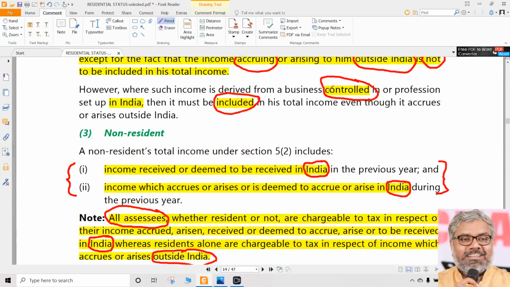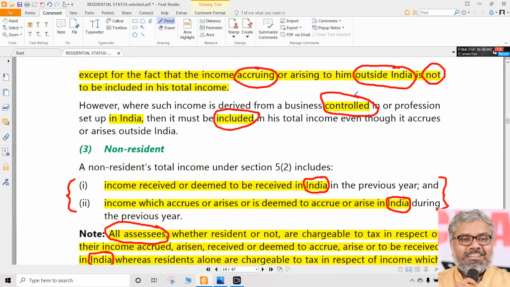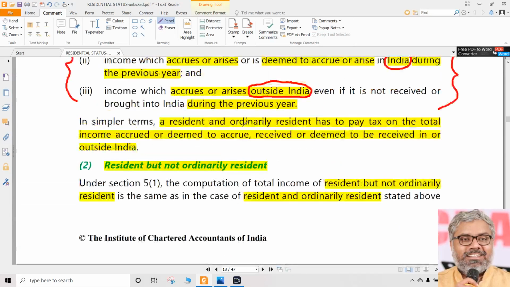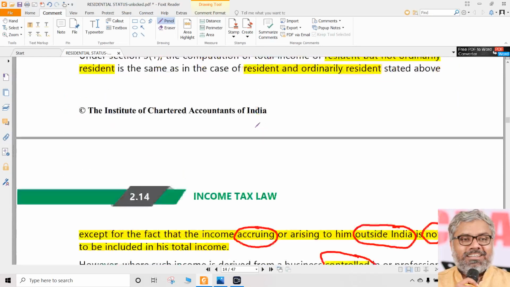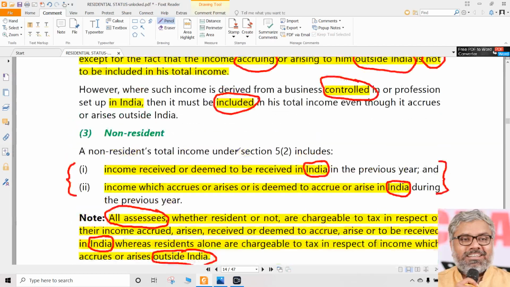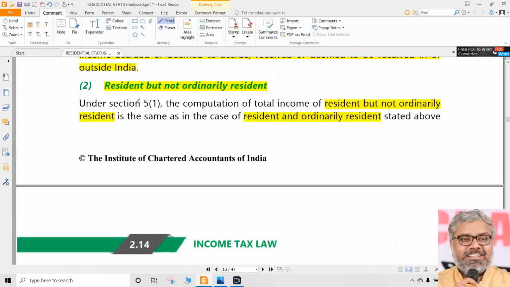That control only has to be checked where it is relevant. Whenever in the question there is the word control, don't worry about that word when you are thinking about ROR or when you are thinking about NR. The words controlled from India are only useful when that assessee is RNOR.